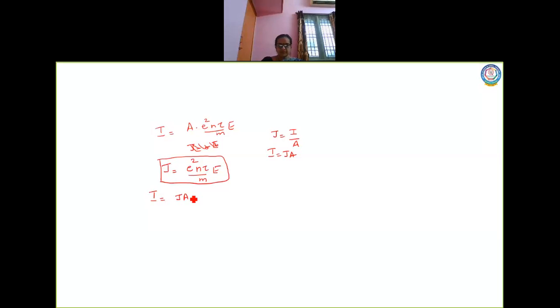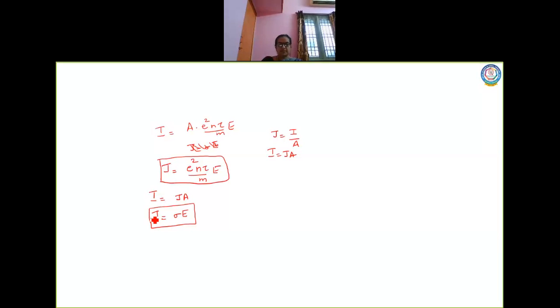Now there is one more relation which talks about current density and electric field. J is equal to sigma into E. This equation is there in your textbook, children. On the previous page 97, we discussed the relation between current density and electric field. We arrived at the equation J is equal to sigma into E.